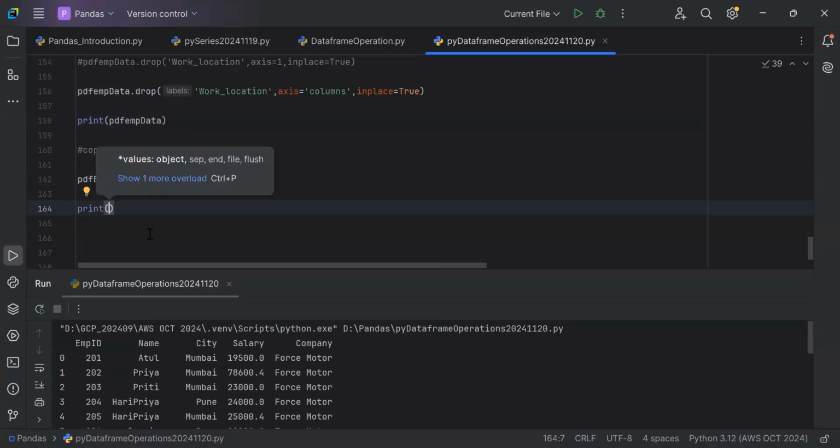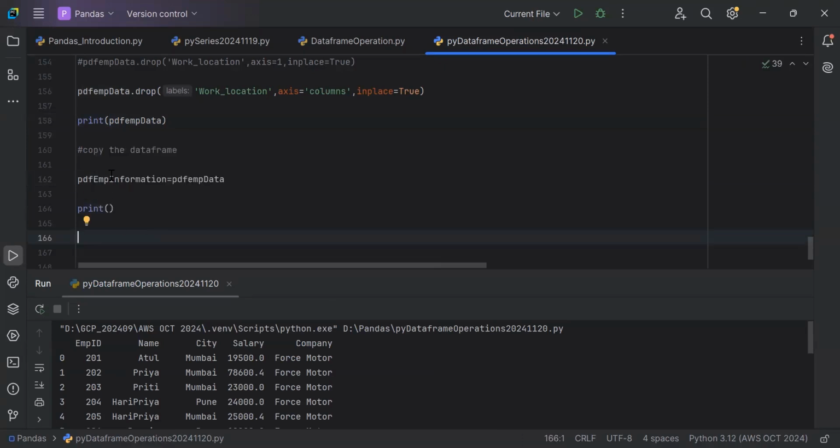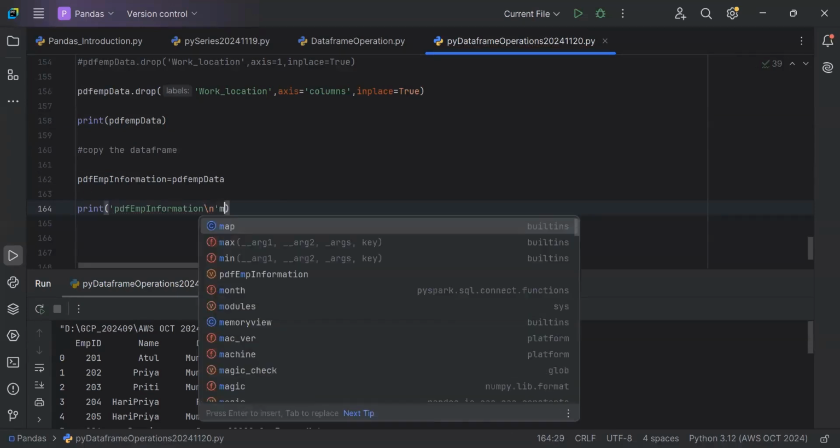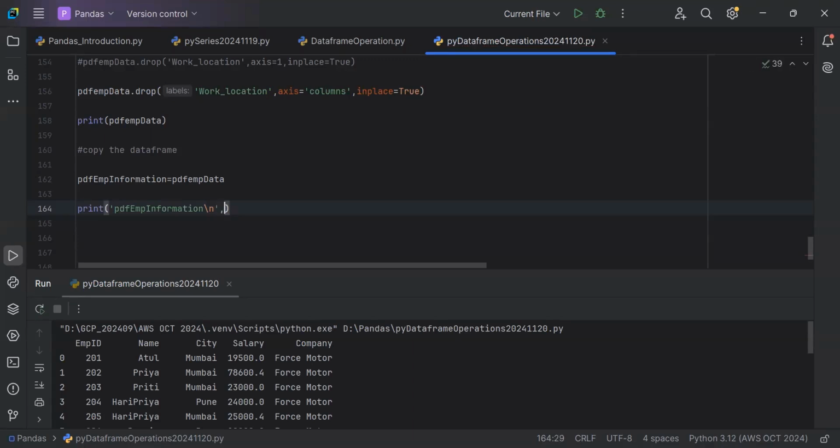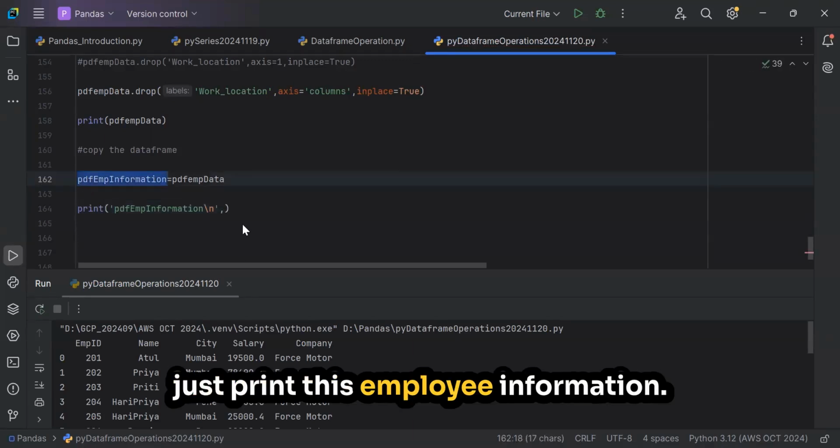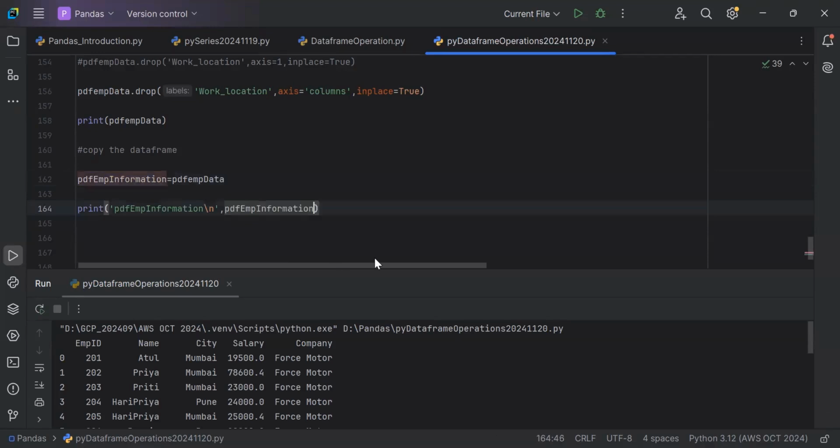Print, new line, comma, just print this employee information. Okay.